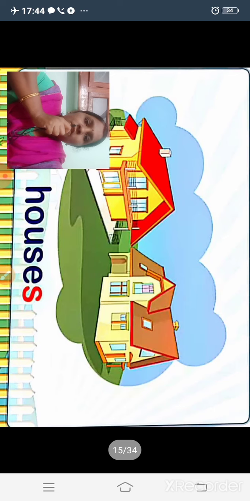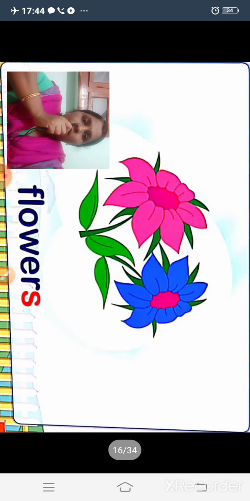Here we can see 2 houses, more than one house, so houses is in plural form. Here flowers, we can see 2 flowers, more than one, so it is also in plural form.